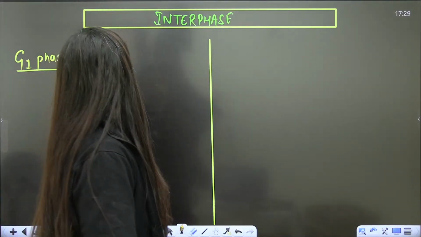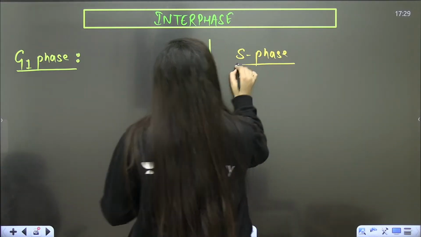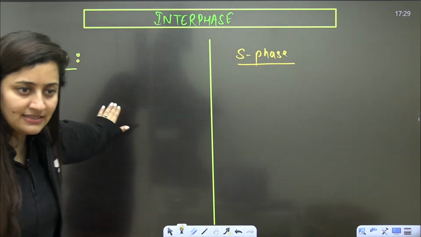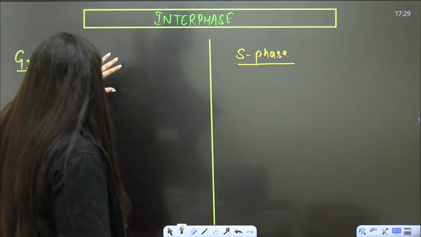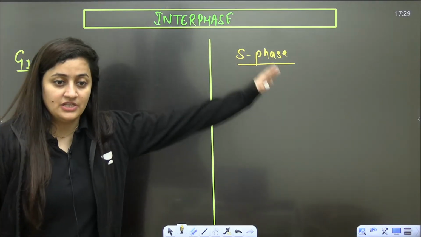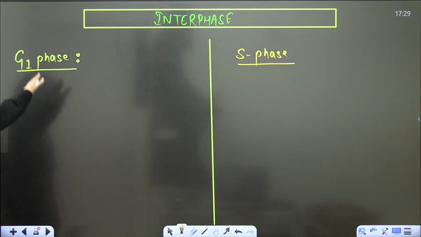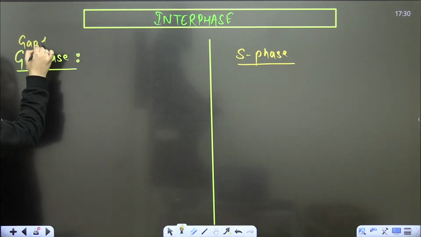interphase. So we have G1 and then we have the S phase. Even in G1 phase, RNA synthesis is there, protein synthesis is there, and the cell will duplicate its content. So in G1, the cell will also prepare itself for the S phase. Whatever is required in S phase will be synthesized in the G1 phase, the gap 1 phase. So it is also known as gap 1 phase.